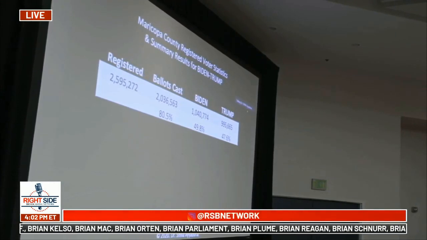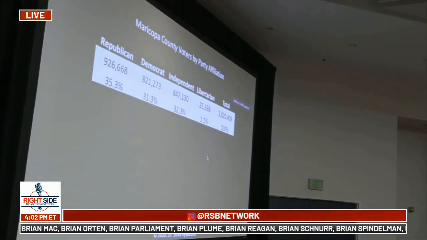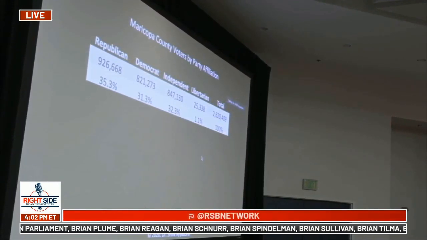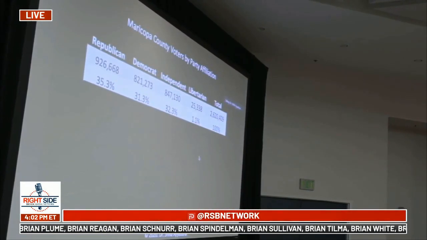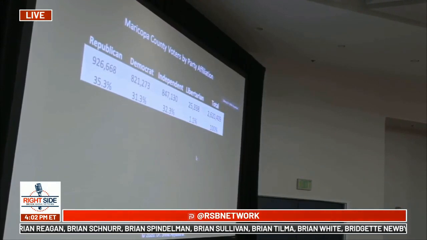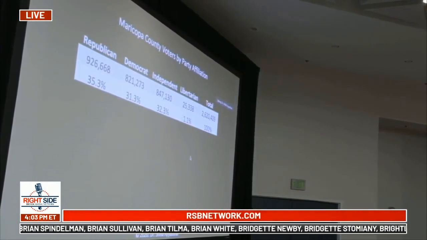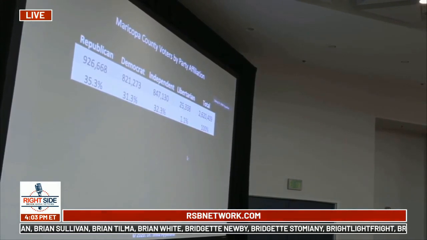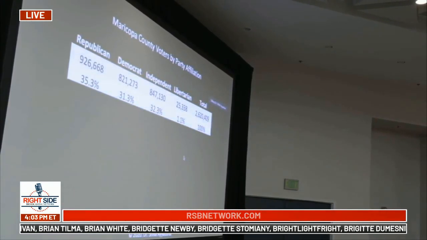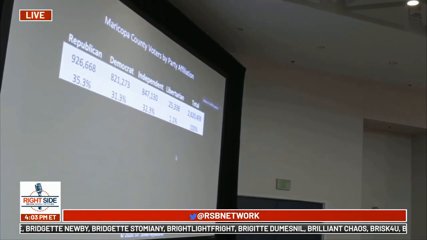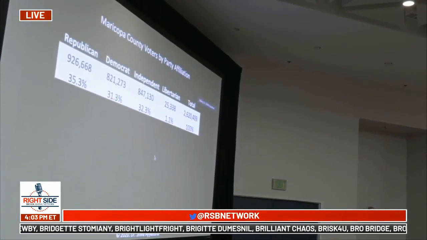The other important thing to note is that one of the important features that you can look at in an election is a distribution of votes by party affiliation. So in this case, there was 35.3% of Republicans who voted, 31.3% of Democrats, 32.3% of independents, a small percentage of libertarians. That gives a total distribution. We'll come back to this, why this is important in this analysis.